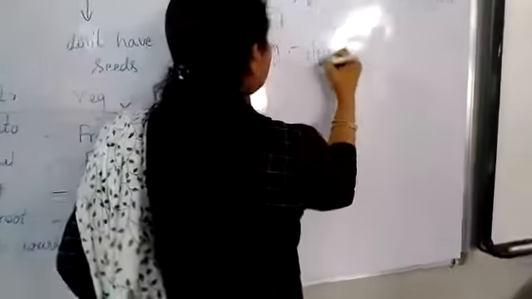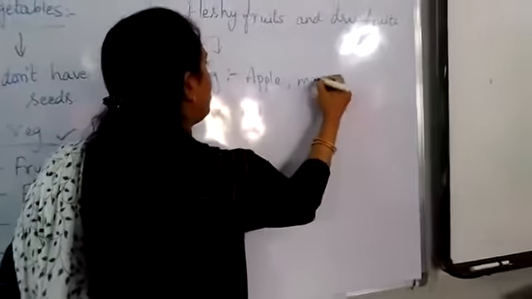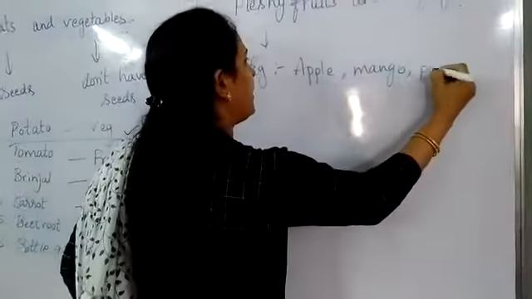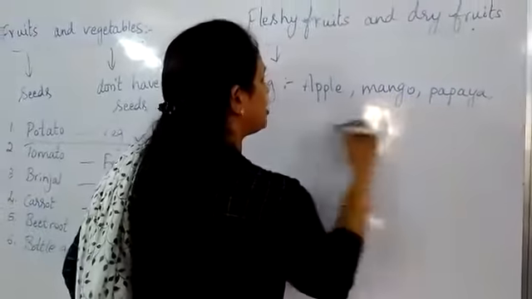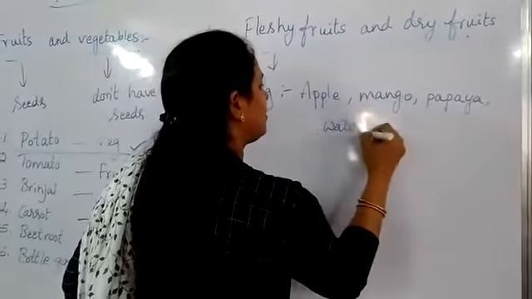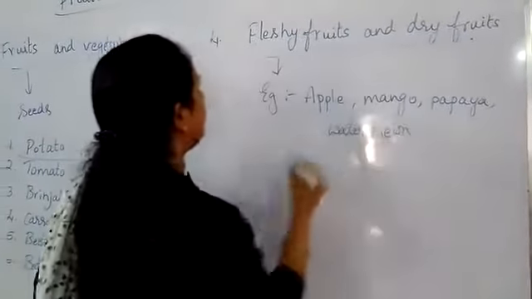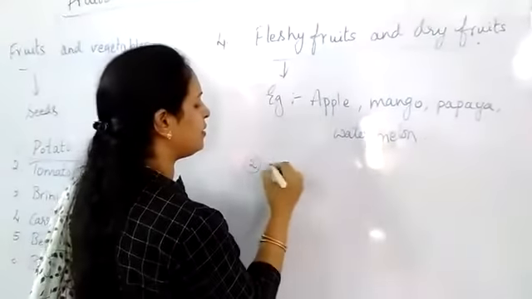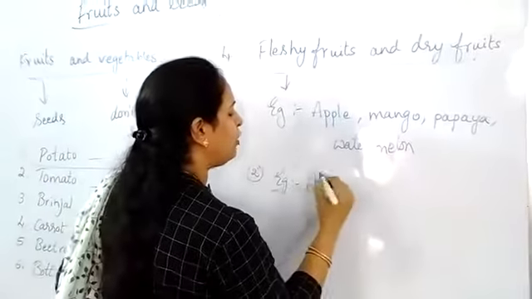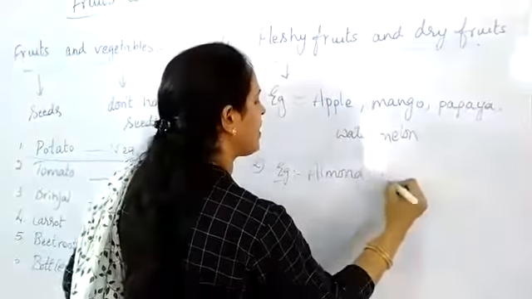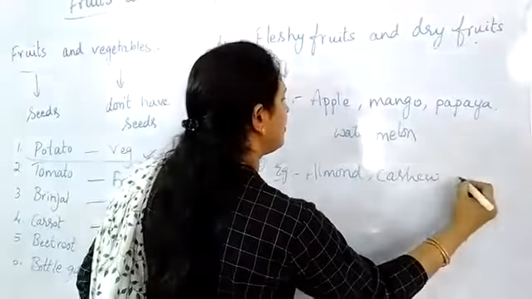Apple, mango, papaya, watermelon. And dry fruits, for example: almond, cashew, groundnut.